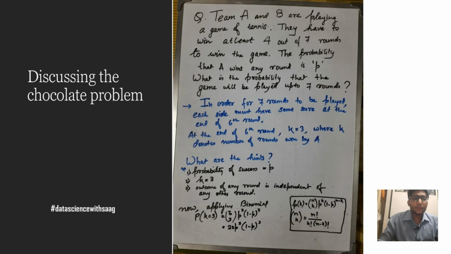Now applying the binomial theorem, we plug into the formula: the probability of k is the combination of n choose k, which mathematically is represented as n factorial divided by k factorial times n minus k factorial, multiplied by p to the power k into 1 minus p to the power n minus k. If we plug in the values here, we would get the solution as this.